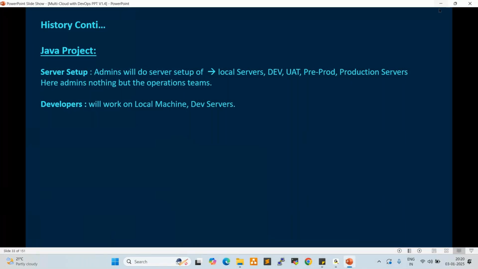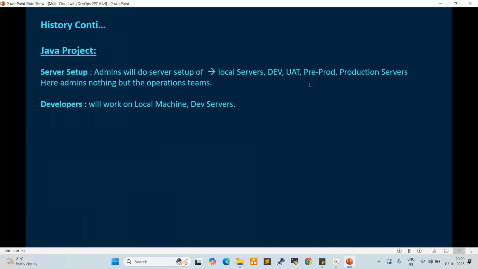Before going to production, we need to test in pre-prod also, right? For example, we are using Flipkart and Amazon shopping sites. These are live applications we are using currently. Even Flipkart was developed by someone, and before deploying onto production, they tested on UAT servers, right? Testing should happen. So these are the environments: development, UAT, pre-prod, and production.